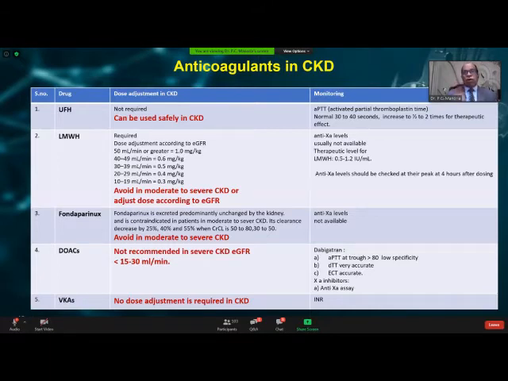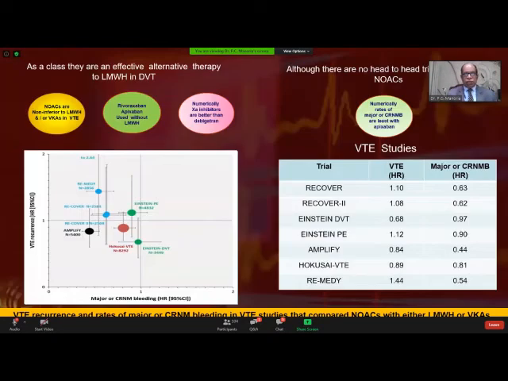Fondaparinux should also be avoided in patients with moderate to severe renal dysfunction, and DOACs are not recommended in patients with severe renal disease, eGFR 15 to 30, and VKAs don't require any dosage adjustment in CKD.